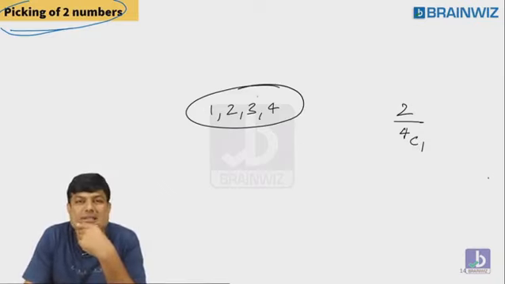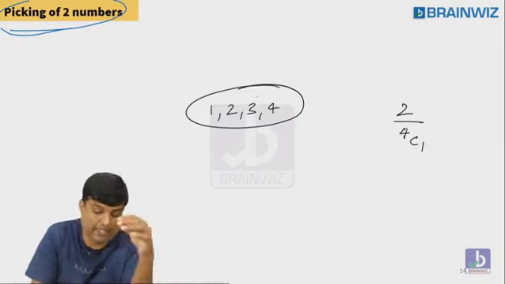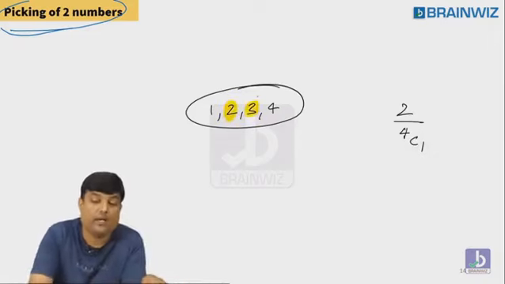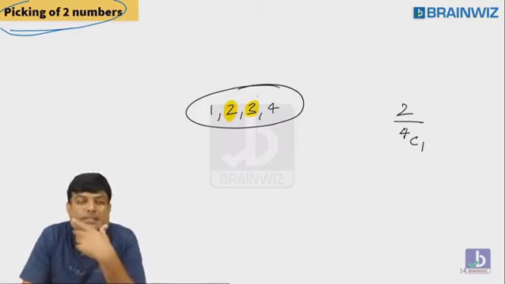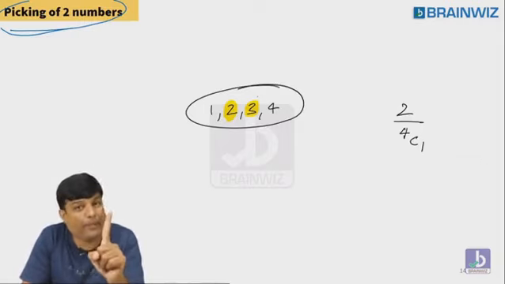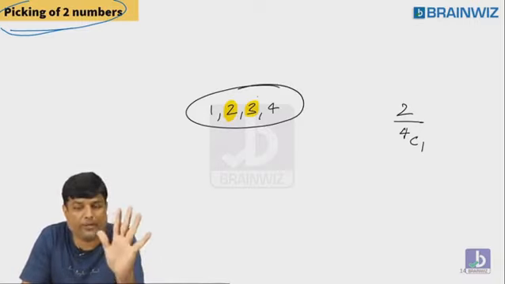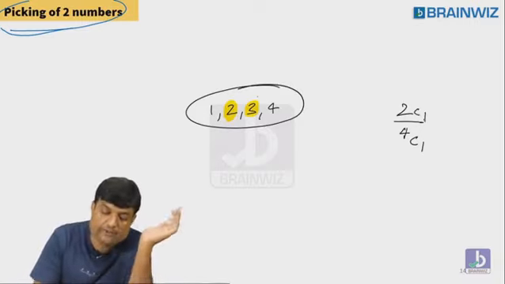Acha, how many prime numbers are there? 2 prime numbers are there. I want how many ways you can pick a single prime number. Very simple. Yesterday only we learned how many ways you can pick 1 point from 2 points or 3 points. You remember, everybody? So 2C1. That's it.